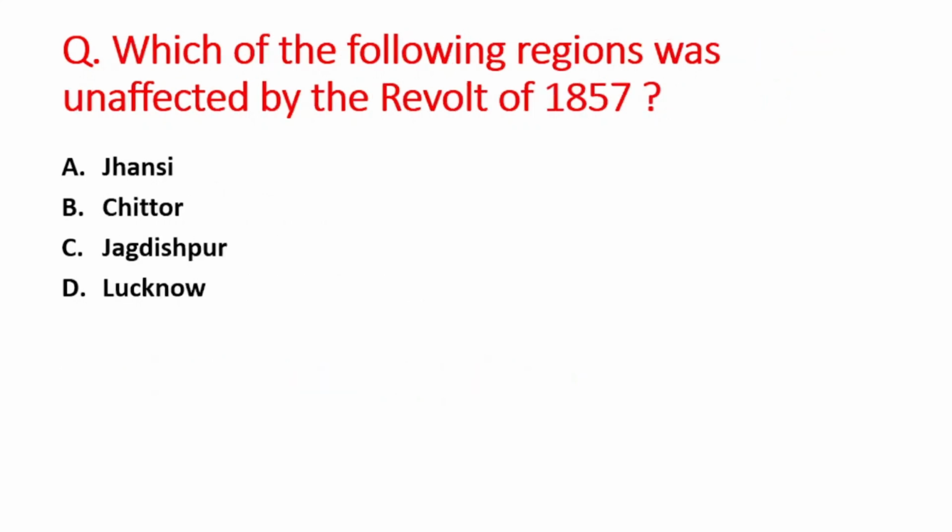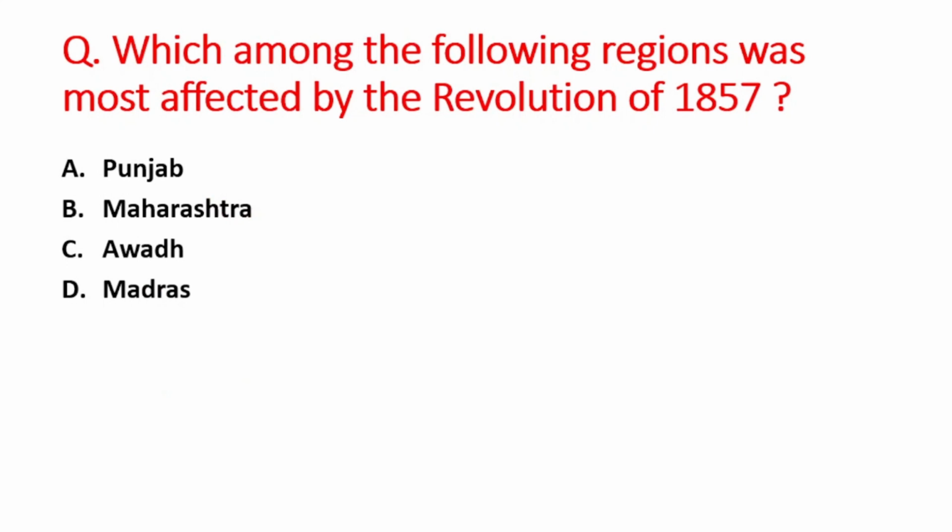Next question is, which of the following region was unaffected by the revolt of 1857? A option is Jhansi, B is Chittor, C option is Jagdishpur, D is Lucknow. So right answer is option B, that is Chittor. Next question is, which among the following region was most affected by the revolution of 1857? A option is Punjab, B is Maharashtra, C option is Awadh, and D option is Madras. So right answer is option C, that is Awadh.